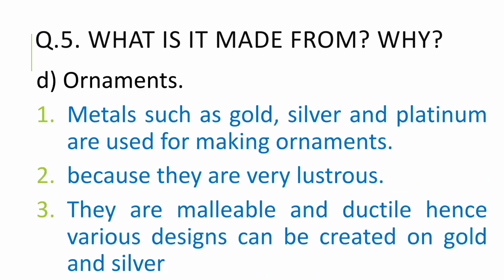Ornaments. Ornaments means jewelry. Metals such as gold, silver and platinum are used for making ornaments because these metals are very lustrous. Lustrous means they are very shiny. They are malleable, meaning they get flattened, and ductile, meaning wires can be drawn. Due to that, different designs can be created, and that is why ornaments are made up of gold, silver and platinum.